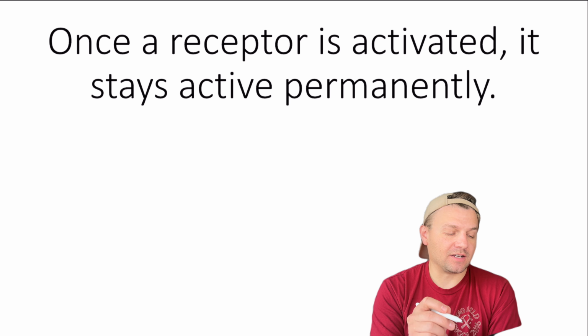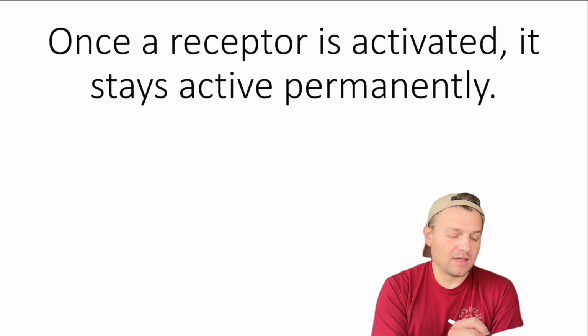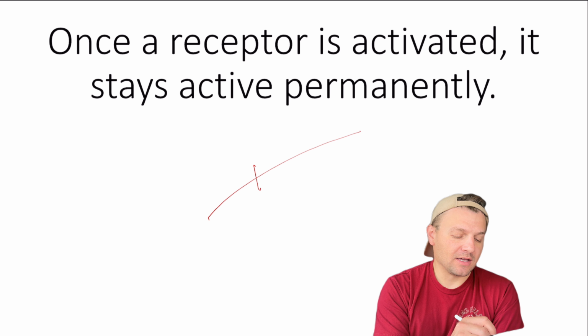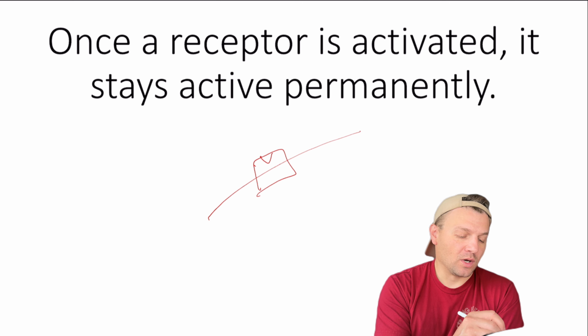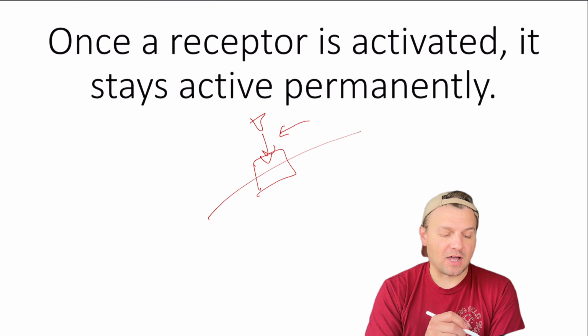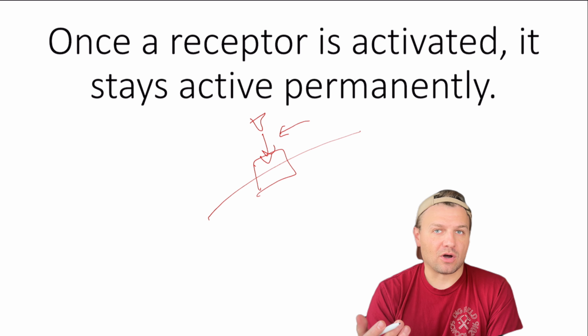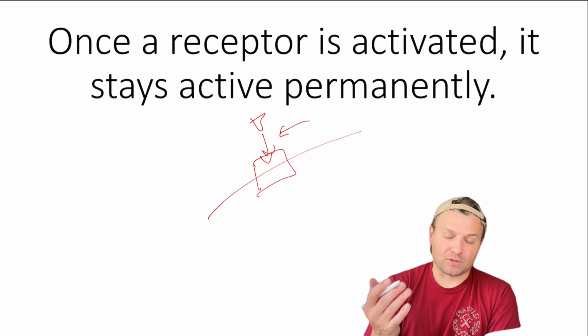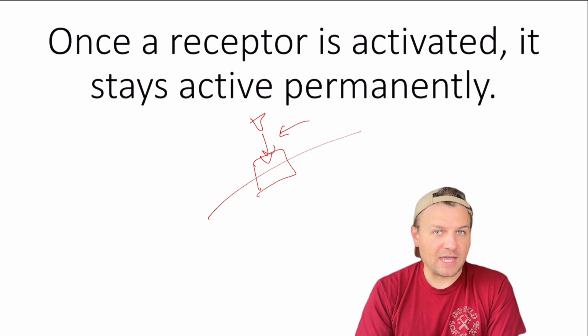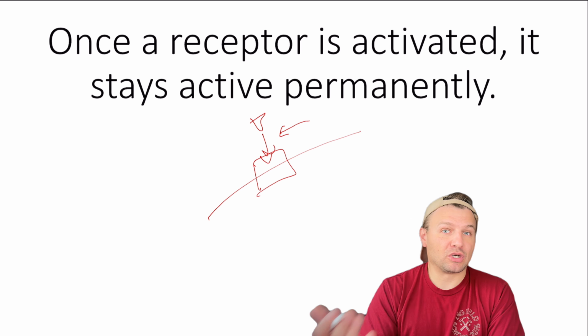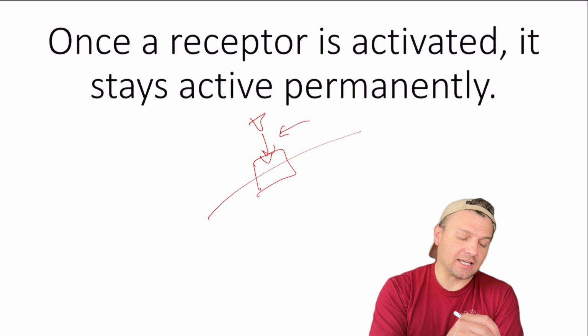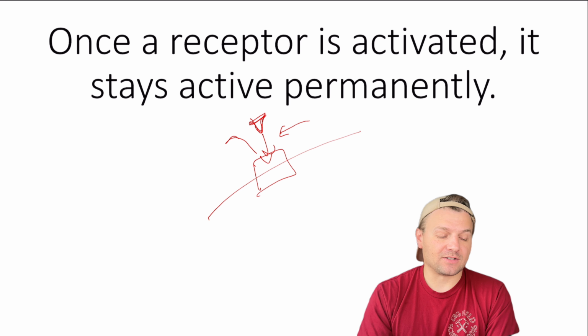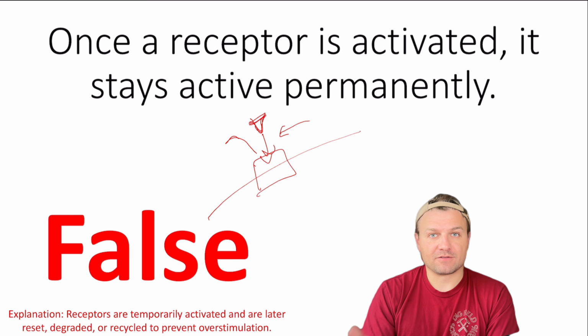Once a receptor is activated, it stays active permanently. This one's going to talk about how a receptor protein, once it becomes activated, will this interaction ever stop? And think about your car. When you have a gas pedal and you press on it, it's not always going to be active, because if that would happen, you couldn't drive. So these ligands are going to need to be able to disassociate with the protein in order to deactivate a certain pathway. So this one is false.